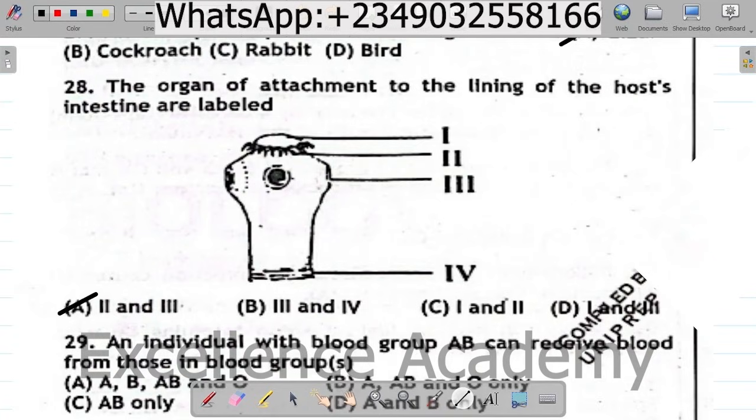This diagram shows the head of the tapeworm, with I representing the rostellum, II representing the hook, III representing the sucker, IV representing the proglottid. So the correct option is A, II and III, which is the hook and the sucker.